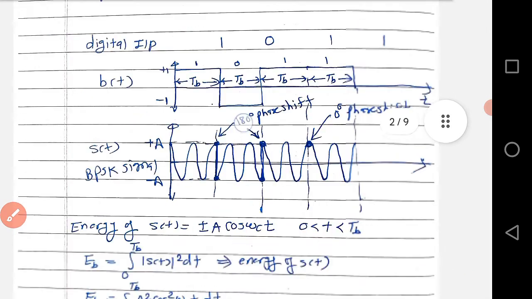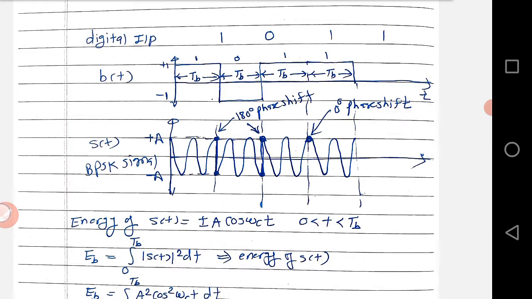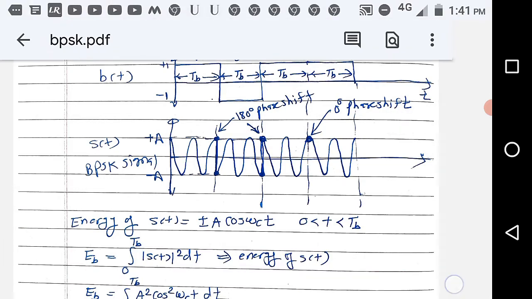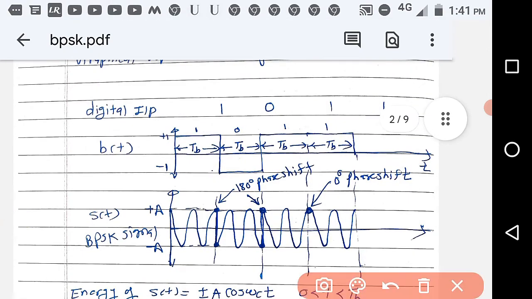So let us draw the diagram for the BPSK. Now we have seen the digital input. This one is a digital input, b(t), and we know that for 1 we are plotting it as plus 1, and for 0 we are plotting it as minus 1. Now how to plot the BPSK? BPSK has the duration Tb, and always Tb is equal to N Tc. This also keep in mind.